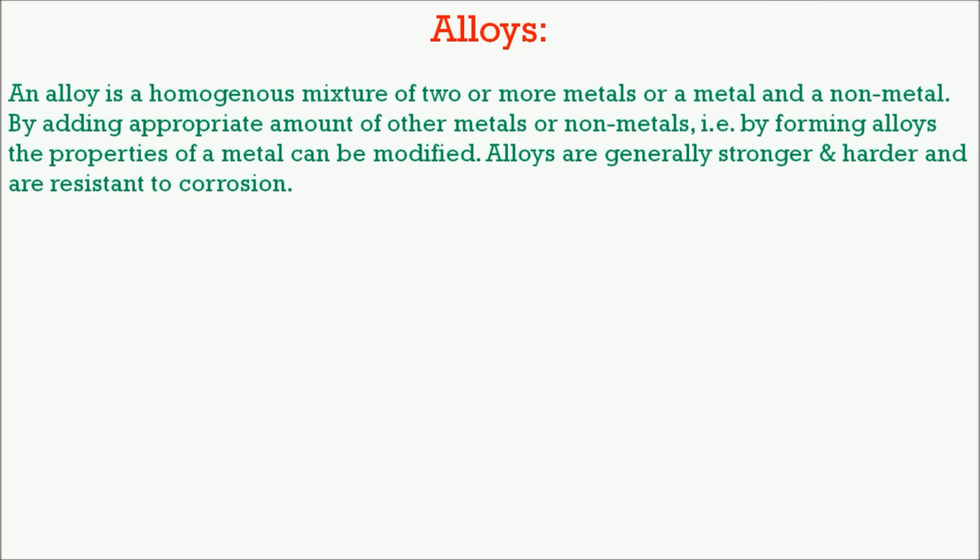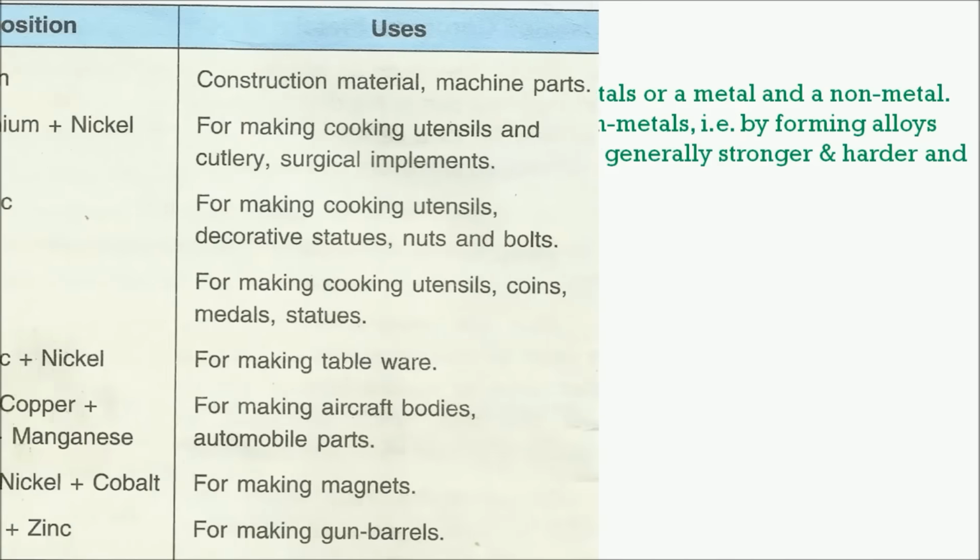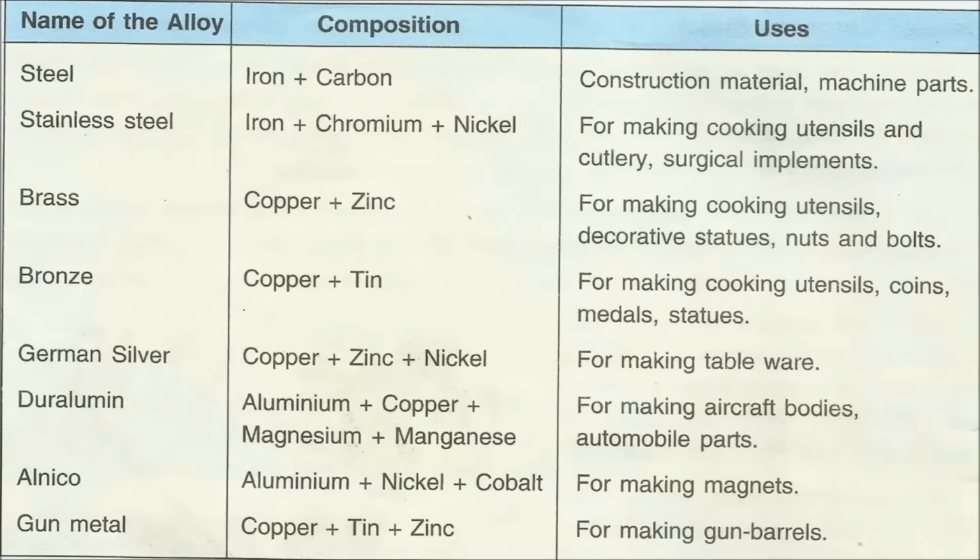Alloys. An alloy is a homogeneous mixture of two or more metals, or a metal and non-metal. By adding an appropriate amount of other metals or a non-metal, that is, by forming alloys, the properties of a metal can be modified. Alloys are generally stronger and harder and are resistant to corrosion. These are the names of the alloys, their composition, and their uses.